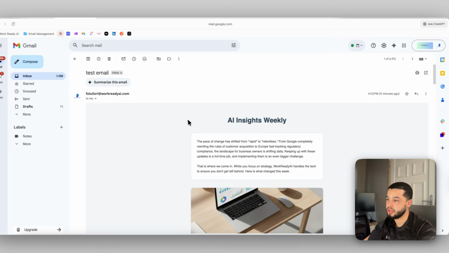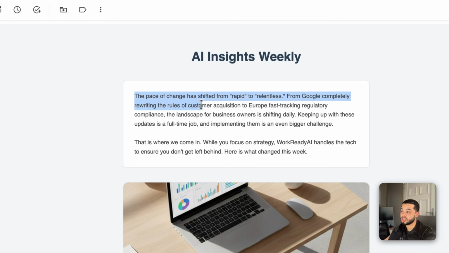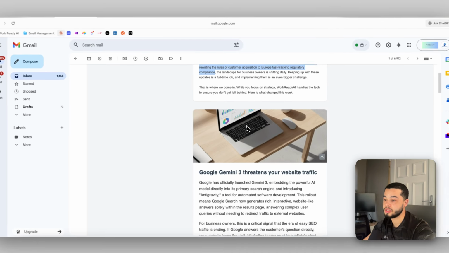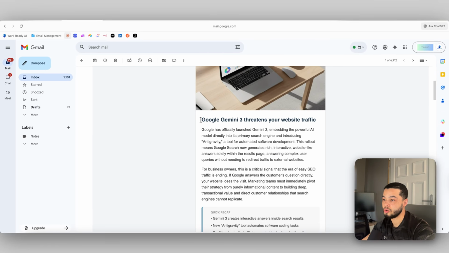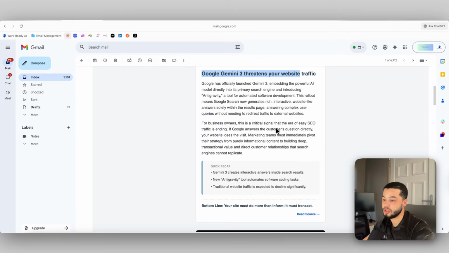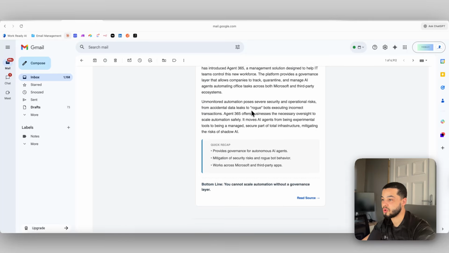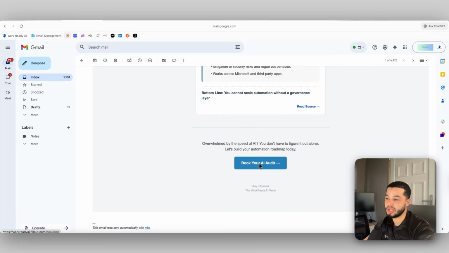And over here in email, you can see we get this email which says, the pace of change has shifted from rapid to relentless, from Google completely rewriting the rules of customer acquisition to Europe fast tracking regulatory compliance. It gives us a card on Google Gemini threatens your website traffic. Gives us some details on the new Gemini 3 release. We have an Instacart, we have some more information over here, and then we have that link down here to book an AI audit.